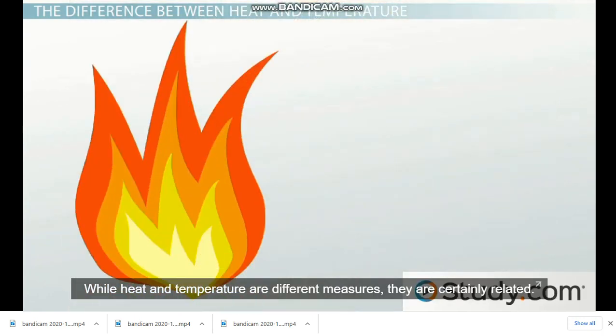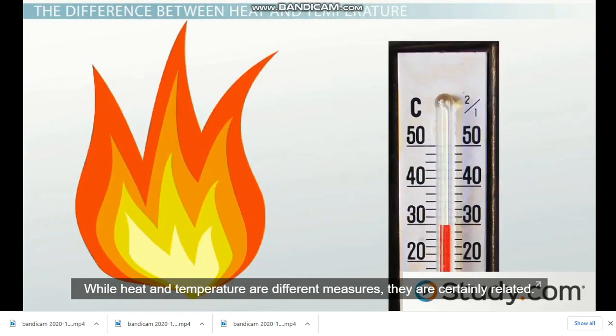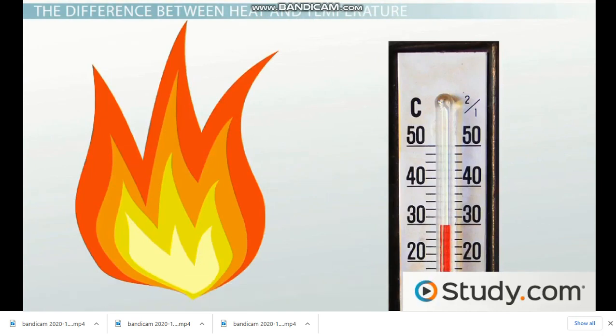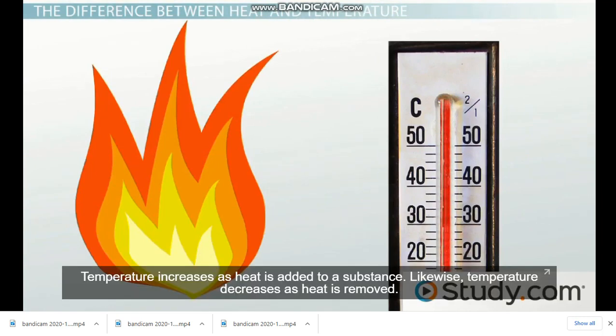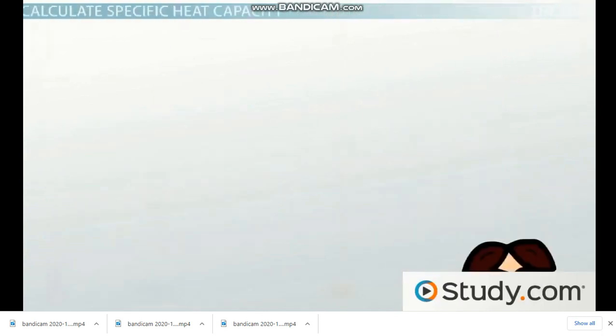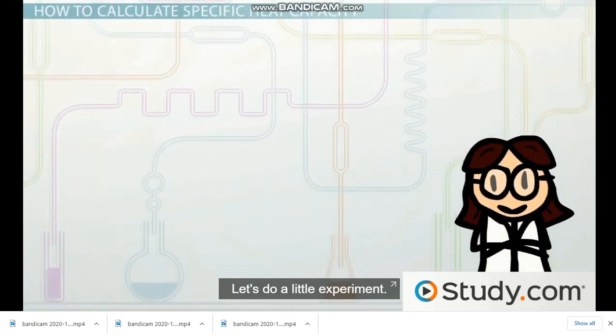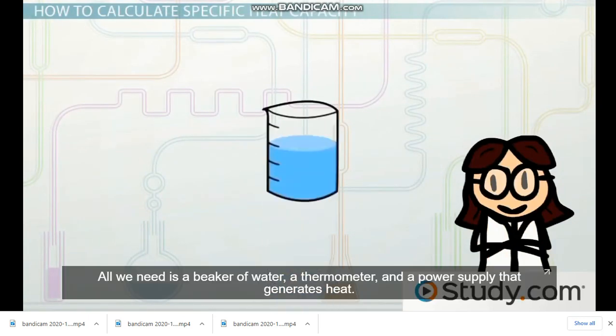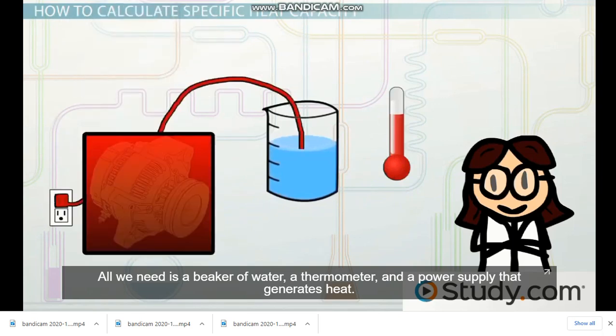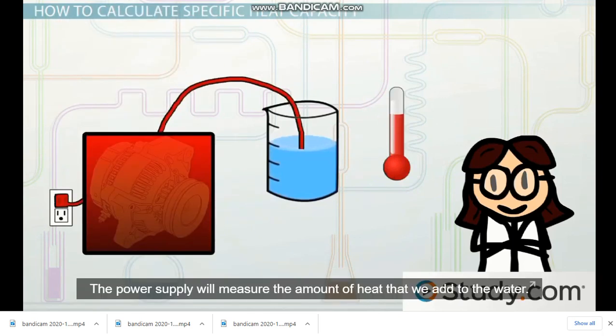So while heat and temperature are different measures, they are certainly related. Temperature increases as heat is added to a substance. Likewise, temperature decreases as heat is removed. Let's do a little experiment. All we need is a beaker of water, a thermometer, and a power supply that generates heat. The power supply will measure the amount of heat that we add to the water.